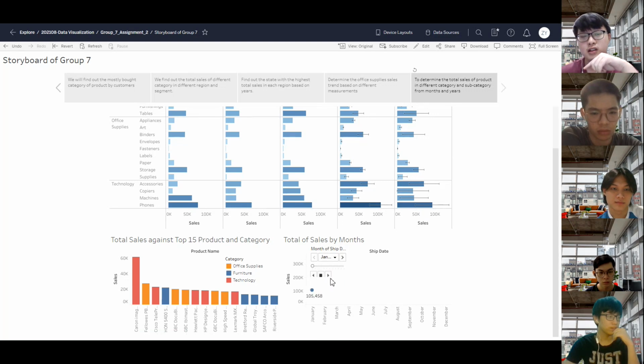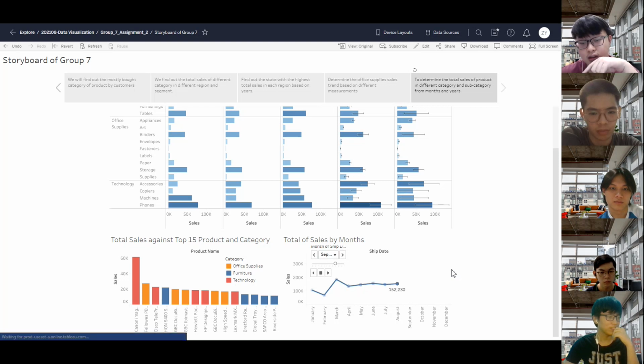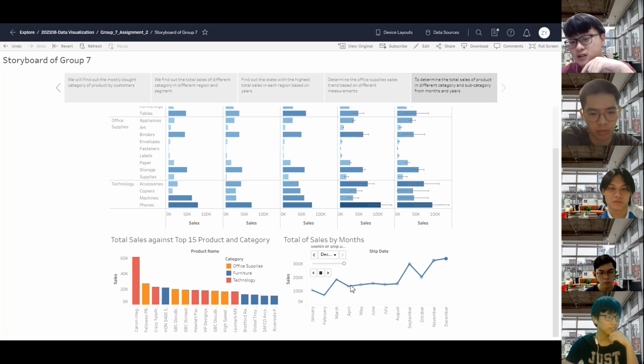Last and final, in the bottom right, we can see it shows the total sales by months. From the visualization, we can conclude that the sales on monthly basis has increased exponentially. Firstly, from the month of January, we can see it's slowly decreasing, while in the February it skyrockets to March, while from March to April it decreased. Then it remained constant from April to August.